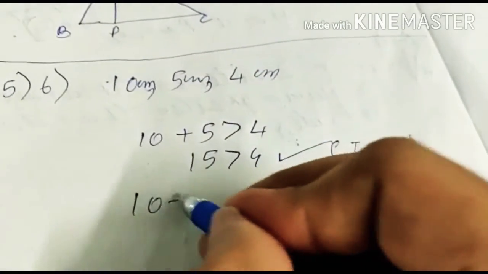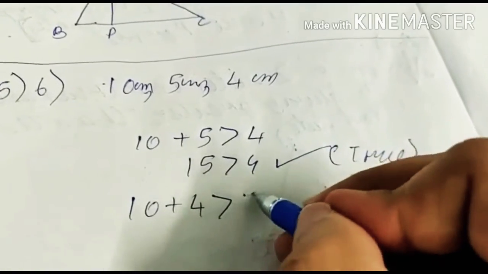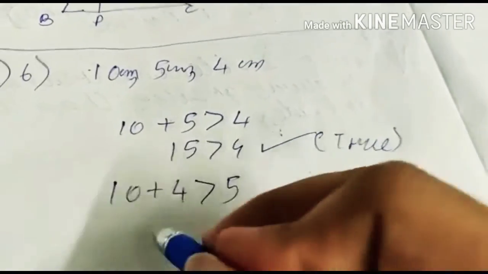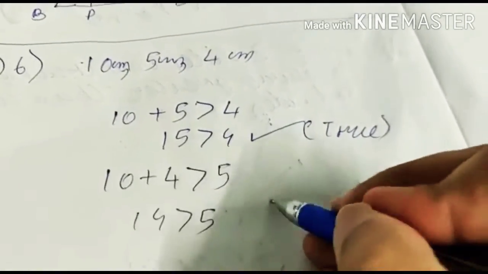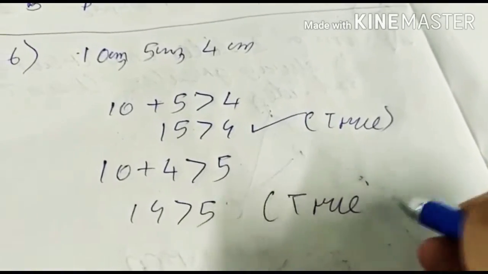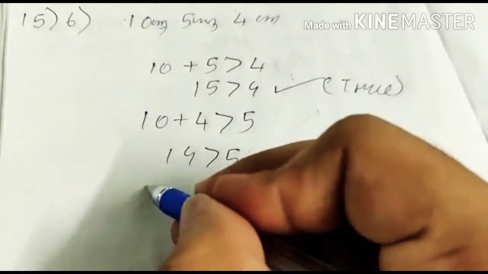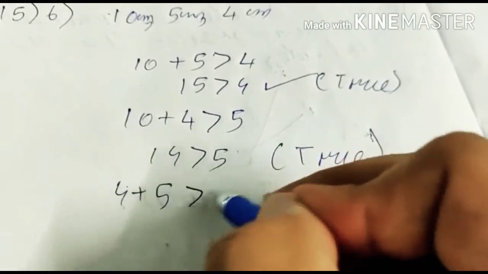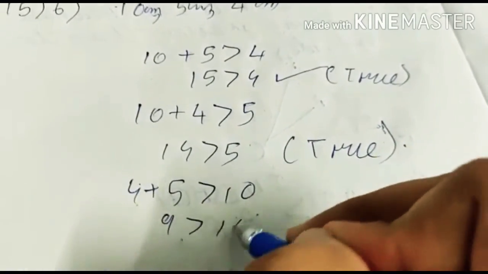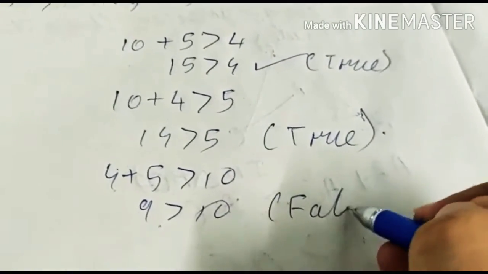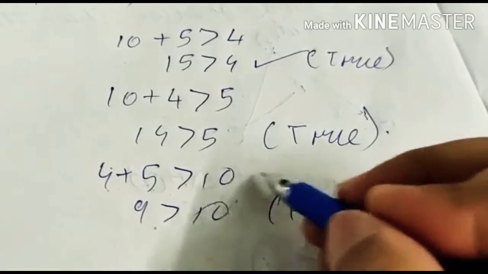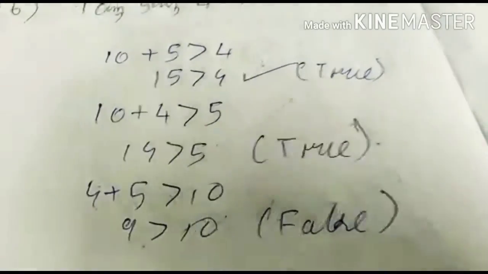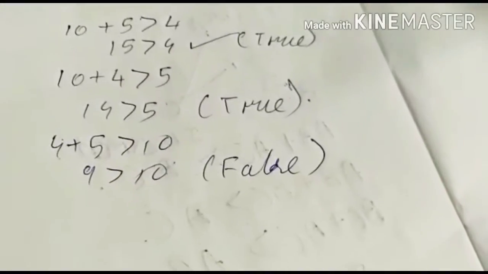If we take 10 plus 4 is greater than 5, that is 14 is greater than 5. This is also true. If we take the third, 4 plus 5 is greater than 10, that is 9 is greater than 10. This is false. So this statement was false, which means the sum of two sides was not greater than the third side.